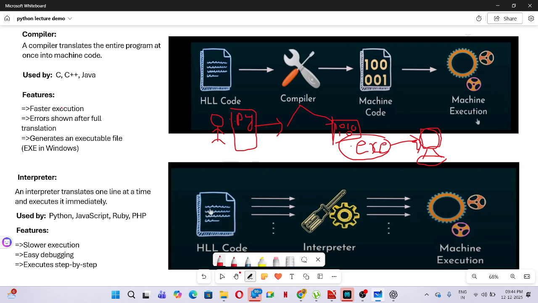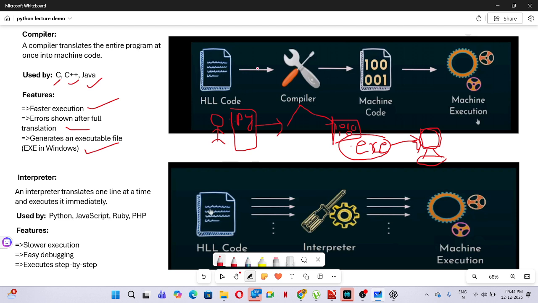This compiler is used by many languages like C, C++, Java. The features of the compiler are faster execution, errors shown after full translation, and it generates an executable file. First point, faster execution means it executes faster.